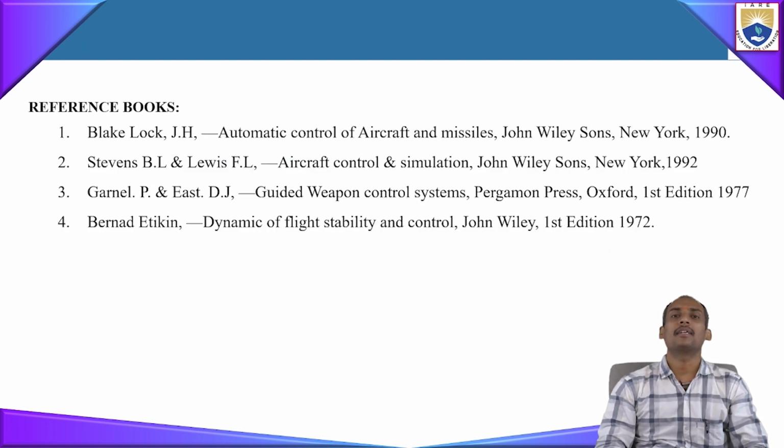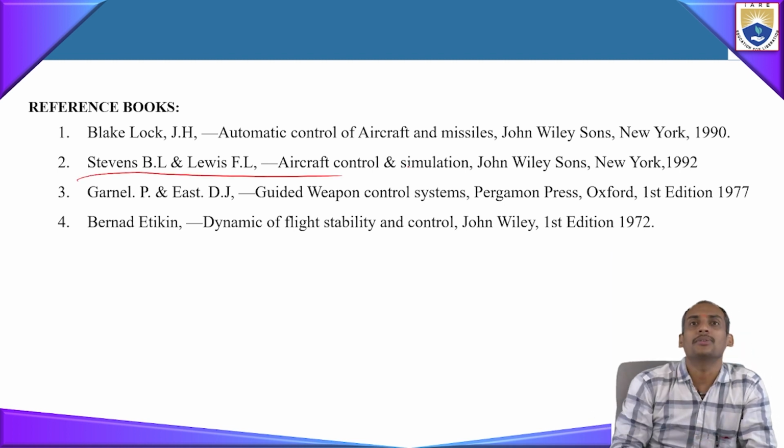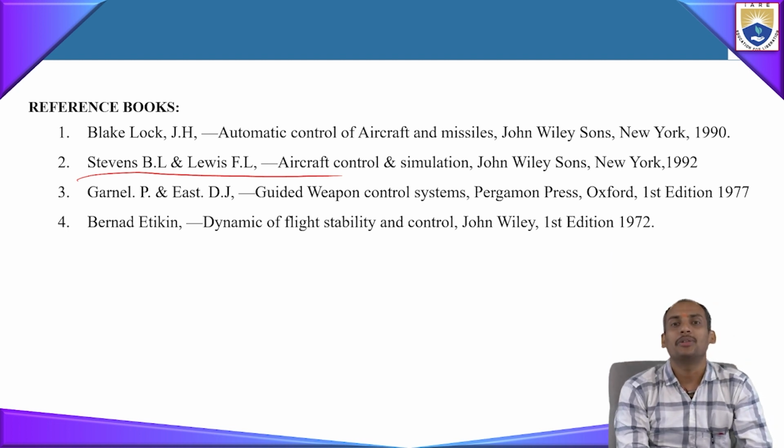In the next class we will see the lateral augmentation system, lateral control, and the lateral and directional feedback systems for the control augmentation system. For your reference, you can refer to this textbook. If you have any further doubts, you can clarify by commenting your questions below this video. That's all about this CAS system part one. Next class we will see lateral directional movements.